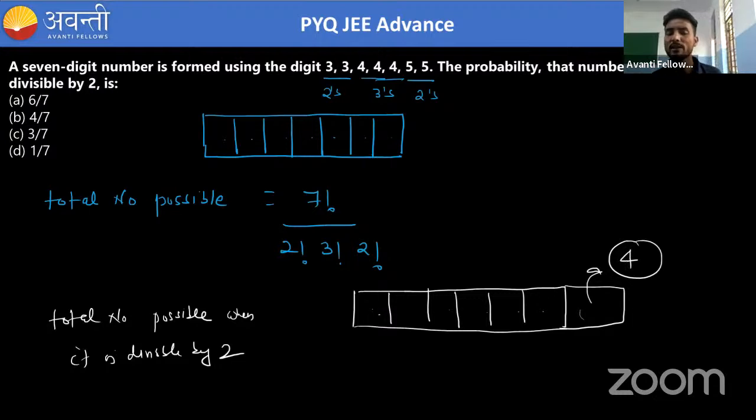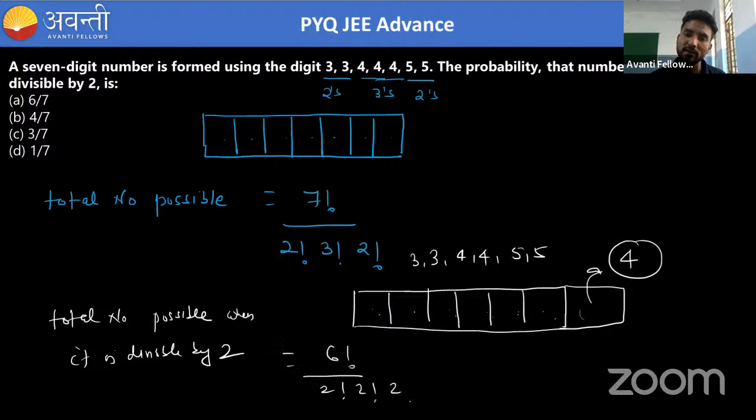Okay, so now we are left with 6 places. In the 6 places, we have 2 threes, 2 fours, and 2 fives, because one 4 is already taken by the unit place. Okay, so now how many numbers are possible? There are 6 factorial divided by 2 factorial, 2 factorial, and then 2 factorial.